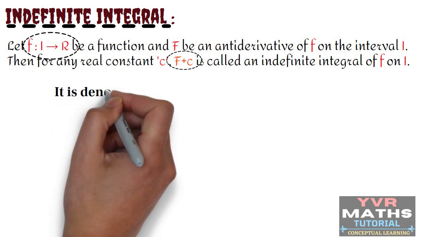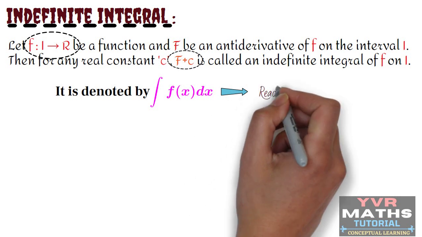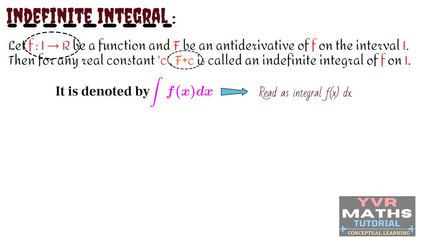Generally, it is denoted by integral f(x) dx. Read it as integral f of x dx.